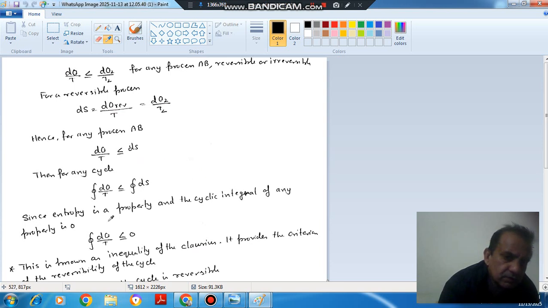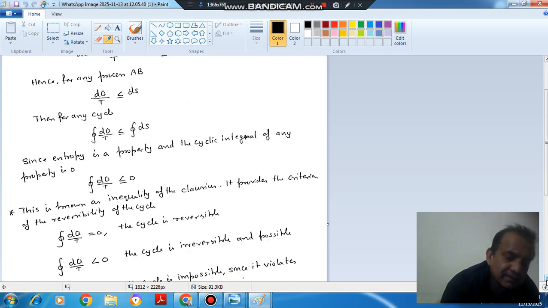So it means the cyclic integral of dq by T should be less than or equal to 0. This is valid for both reversible as well as irreversible. If the process is reversible, then it will be equal to 0. If the process is irreversible, then the cyclic integral of dq by T will be less than 0.